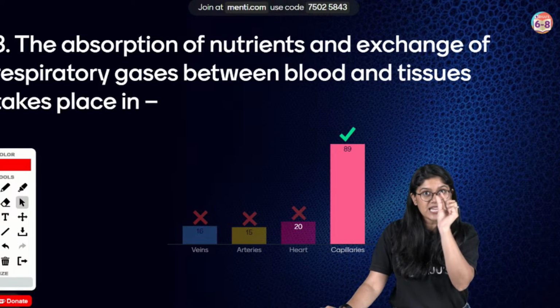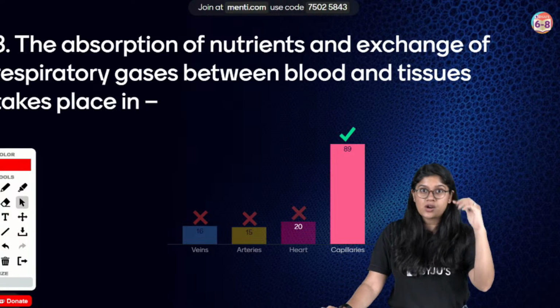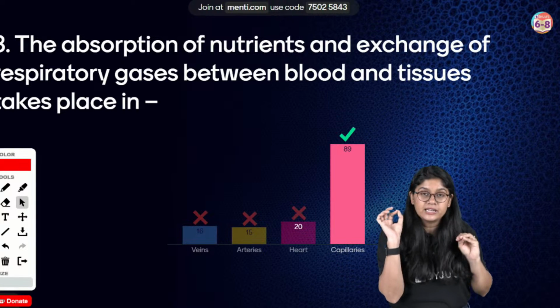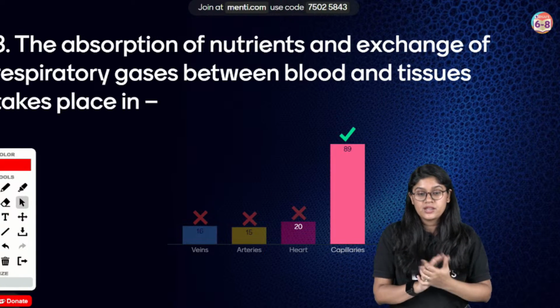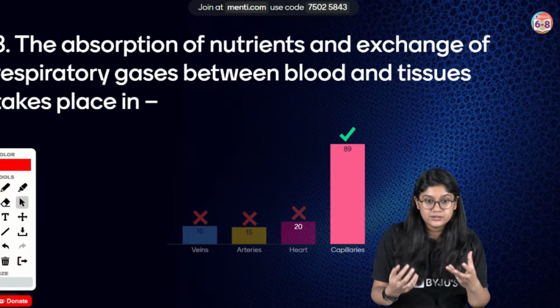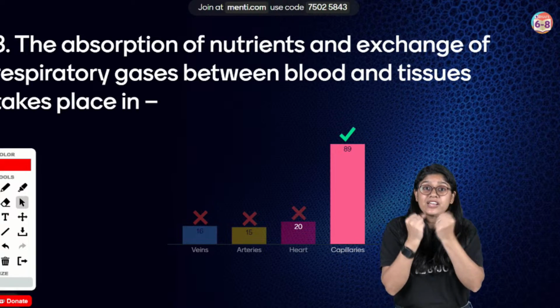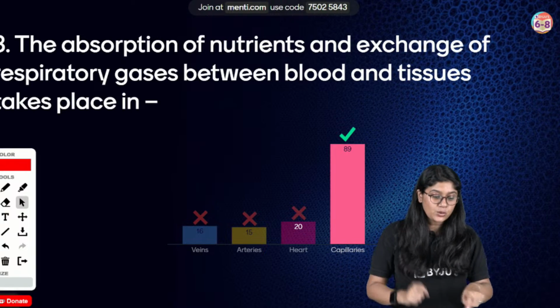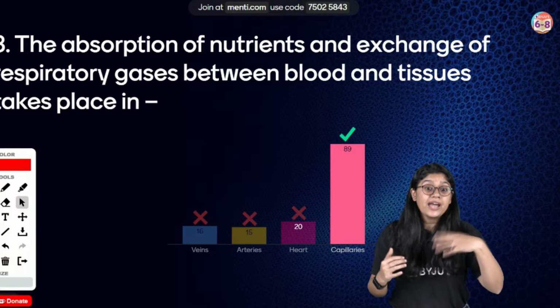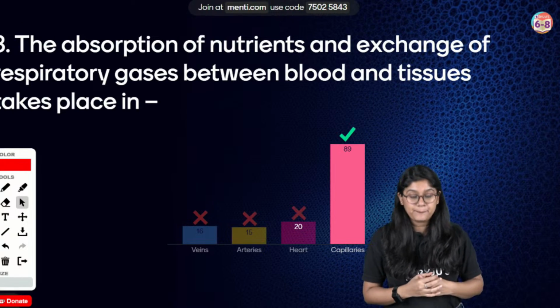So capillaries are single cell wall structures. They're very, very thin and they go to the tissues and they carry the blood. They give the oxygen and take back the waste material. So capillaries are where the absorption of nutrients and exchange of the gases are happening.